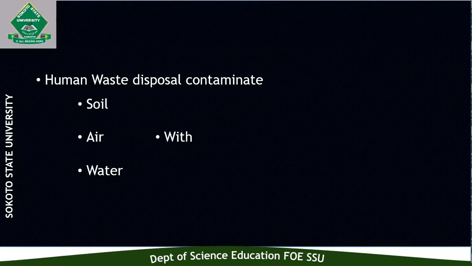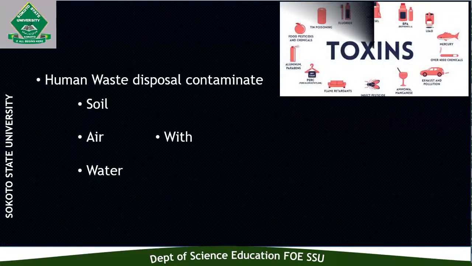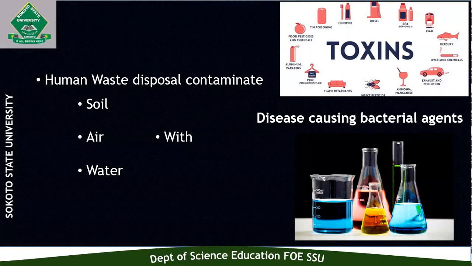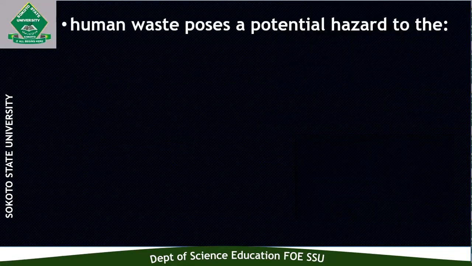These contaminations are caused by a lot of toxic substances deposited in our environment, or chemicals spilled out in the environment, as well as disease-causing bacterial agents.